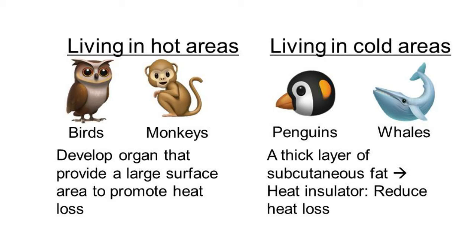Animals living in hot areas may develop organs that provide a large surface area to promote heat loss. Animals living in cold areas, such as seals, penguins, and whales, may have a thick layer of subcutaneous fat which acts as a heat insulator to reduce heat loss.